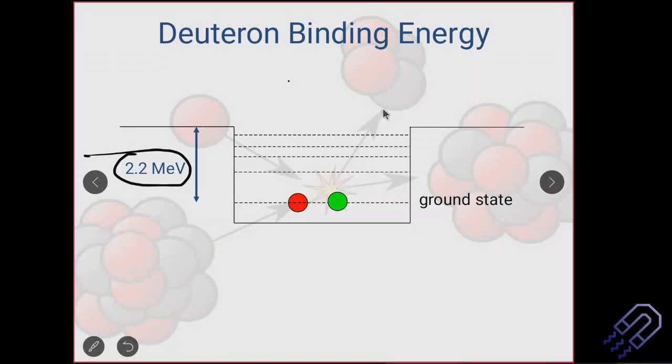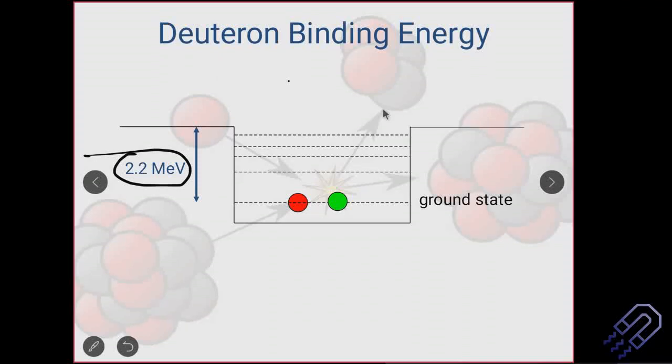Can the neutron and proton come out of the nuclei and become free? Is 2.2 MeV enough? Now this idea will be provided by quantum mechanics, but this is a very simplistic picture. There are complicated calculations. So in case you are doing any kind of research in nuclear physics, probably you won't be dealing with square well potential.